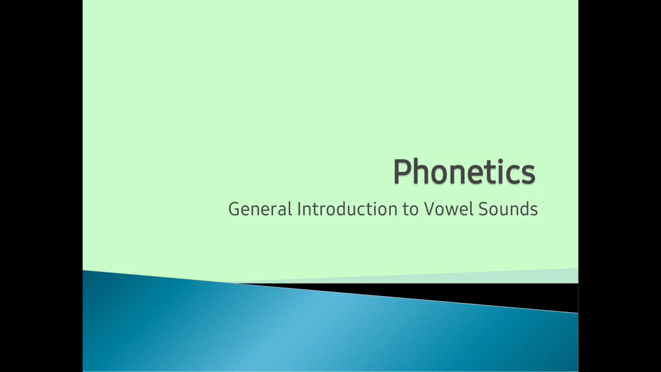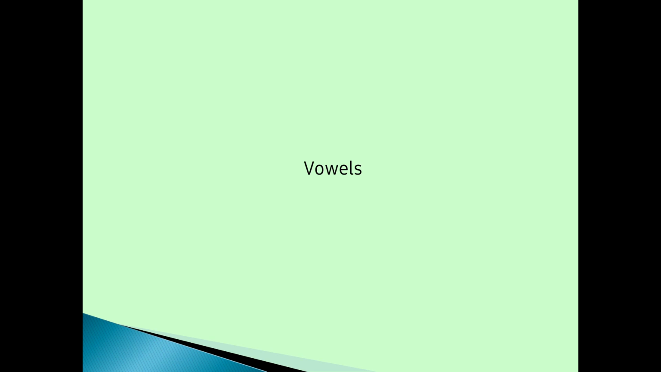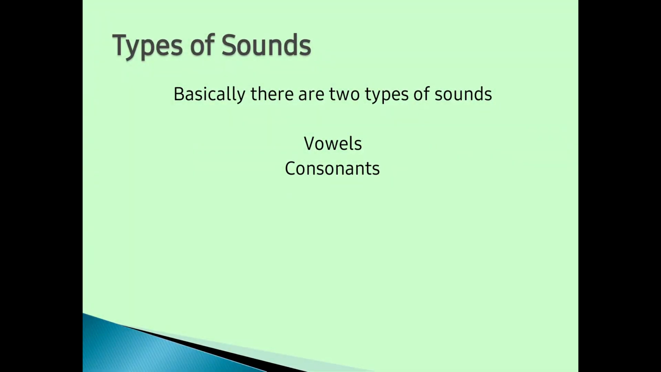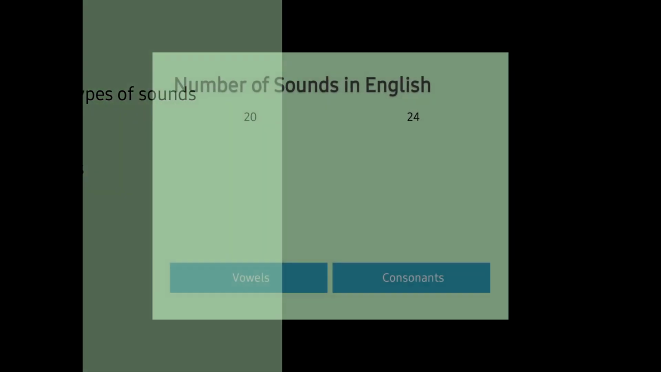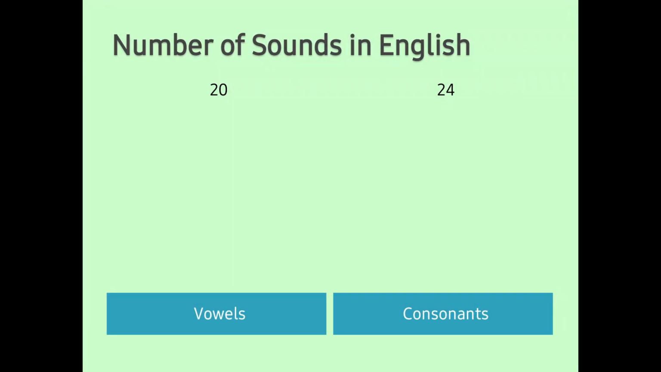What are vowels? Before that, let us see what are the types of sounds. Basically, there are two kinds of sounds. They are vowels and consonants. There are 20 vowel sounds and 24 consonant sounds in English language.